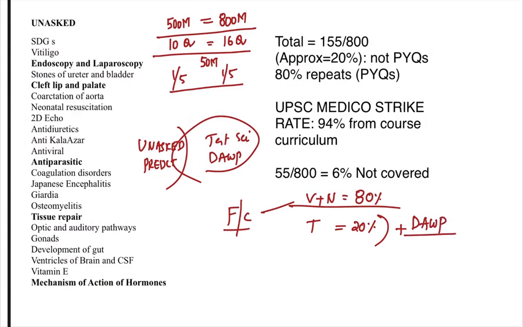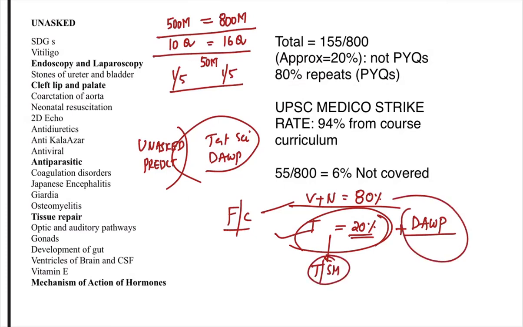In the test series, no matter how much freedom I have as an examiner, I can't stretch or challenge you to the core, because the test series is designed not only to give you the extra 20%, but also to make you practice and be ready for the exam with time management, space management, etc. But in DAWP, I have full freedom.